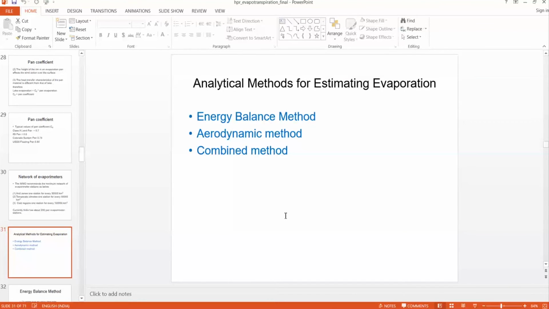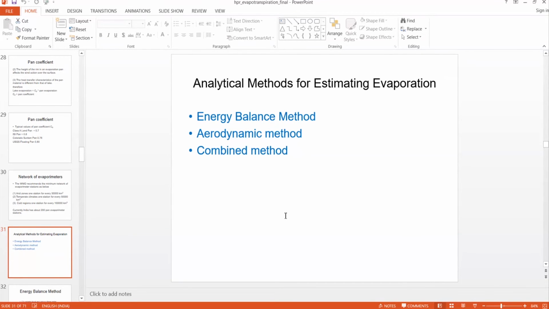Whatever we have discussed now is experimental or field measuring of evaporation. But evaporation can also be measured using empirical methods and analytical methods. Empirical methods are not very good because they are developed for a particular region, so that equation works only for that region.